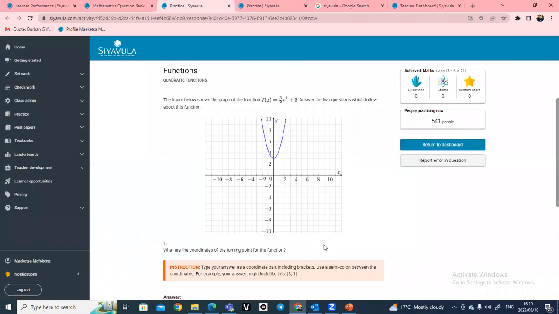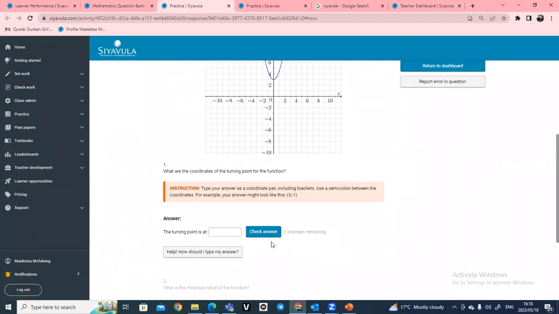And then the learners will read through the question, and then now they will be able to do the question here. So as you can see here, they're saying, what are the turning points of this question? And then it's very important to read in this message box here, on the instruction on how you are supposed to write down the answer. So we can say from here, our turning point is maybe, I'm not sure, you'll help me.